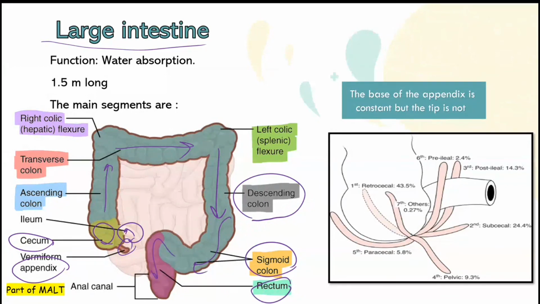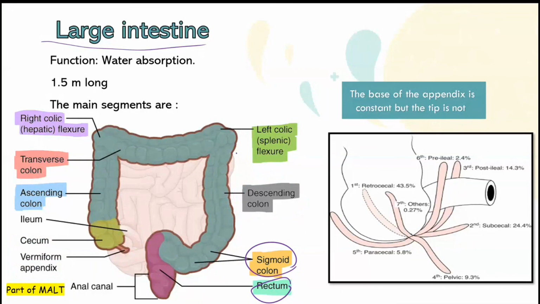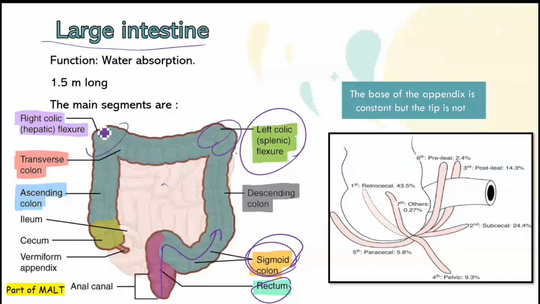You can see that we name each one depending on its position and the direction in which it goes. We also have to know how long each part is, because when we enter the colonoscope, for example, from here, we have to know whether we are in the sigmoid colon, or in the left colic flexure, which is this part, the angle here and the angle here, or in the transverse colon.